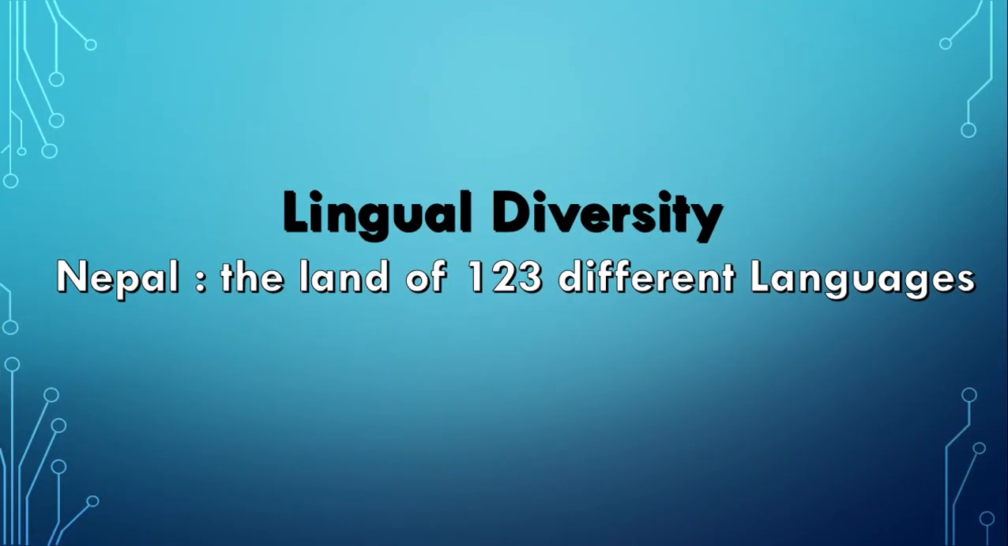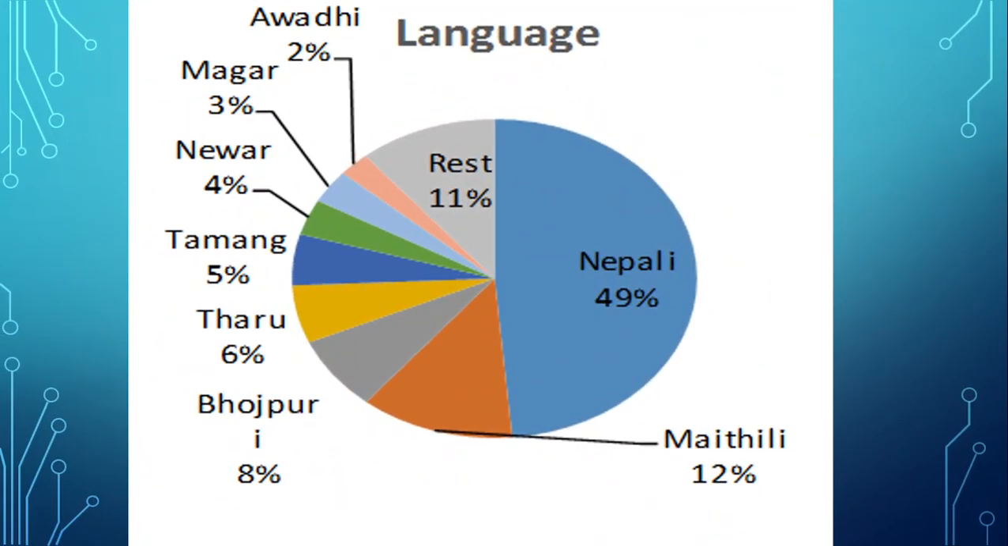Okay, now let's move forward. Let us talk about lingual diversity in our country. According to the census of 2011 AD or 2068 BS, Nepal is the land of 123 different languages. Now let us look at the pie chart. See here in the pie chart, in our country Nepal, 49% of the total population speaks Nepali as their mother tongue.